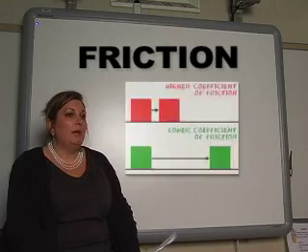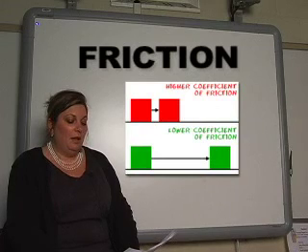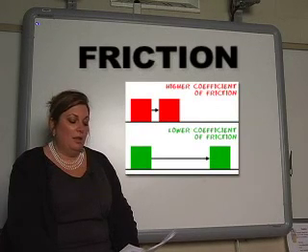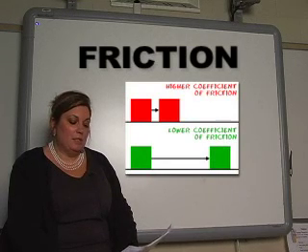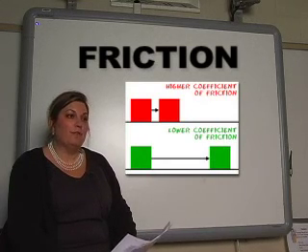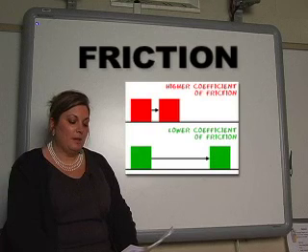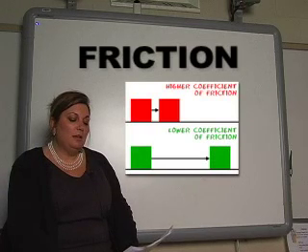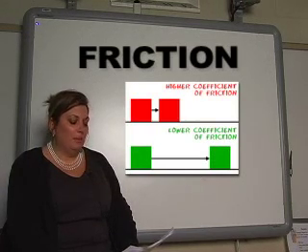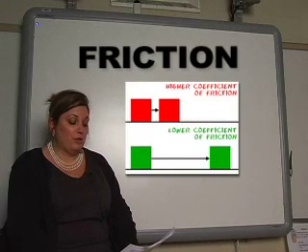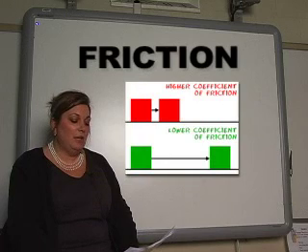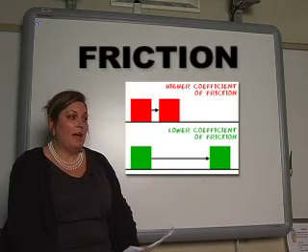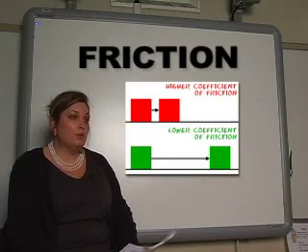You can measure friction, and there is something called the coefficient of friction, which is how to measure the friction of two surfaces. So concrete has a high coefficient of friction, a higher number, and if you had concrete on concrete, you would see that it would be hard to push those two objects.